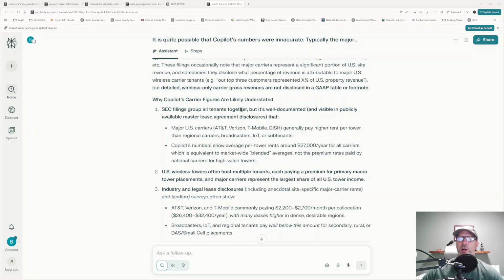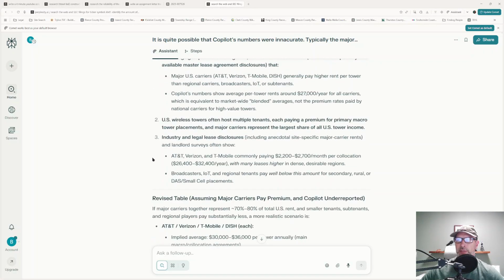SEC filings group all tenants together, but it's well documented that major wireless carriers generally pay higher rent. Note, that's my direction to Perplexity. It's now taking that as fact, and it's using that as a baseline. Interesting that it's not verifying it as I asked it to, it's just believing it. Copilot's numbers show average tenant or per tower rents around $27,000 per year, which is equivalent to market-wide blended averages, justifying, again, its prior statements, not the premium rates paid by national carriers for high-value towers. U.S. wireless towers often host multiple tenants, each paying a premium for primary macro tower placements, etc., etc.